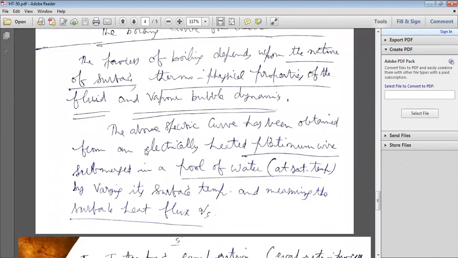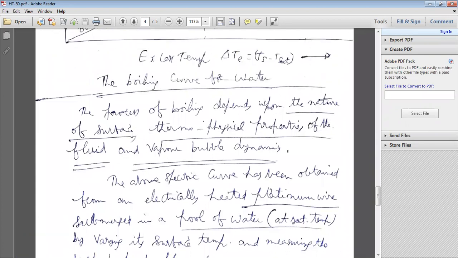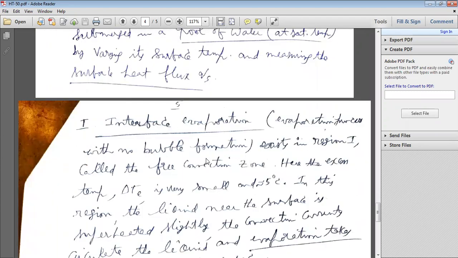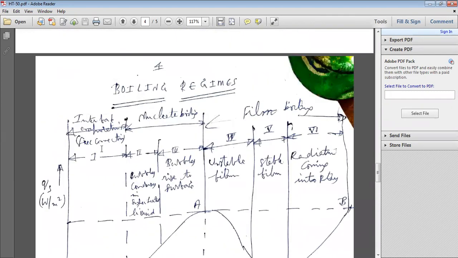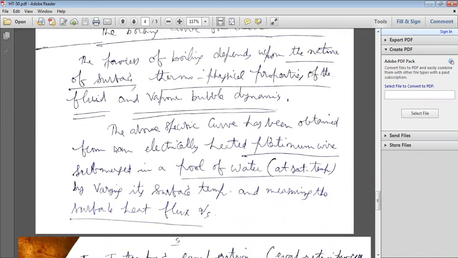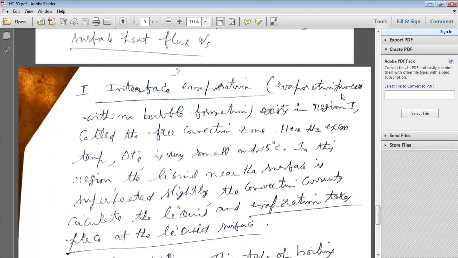So boiling depends upon the surface, the physical properties of the fluid, and also vapor bubble dynamics. The first boiling regime is known as interface evaporation, or pre-convection evaporation. It is an evaporation process with no bubble formation.